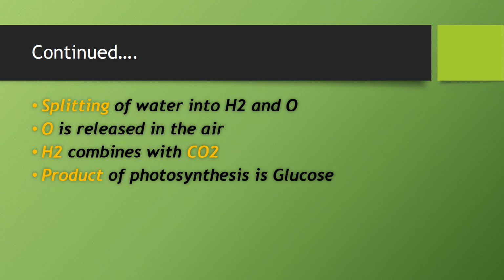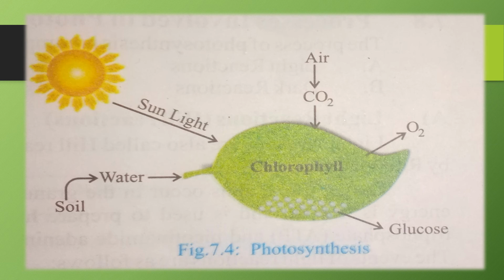So oxygen is also released in the air, and glucose C6H12O6 is also formed. Now you can see here, this is a simple leaf. In this leaf there is chlorophyll in the leaf cells, in the green cells.